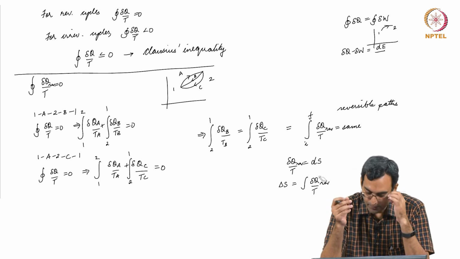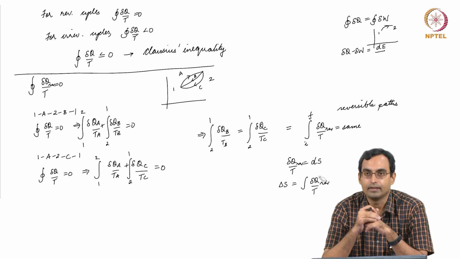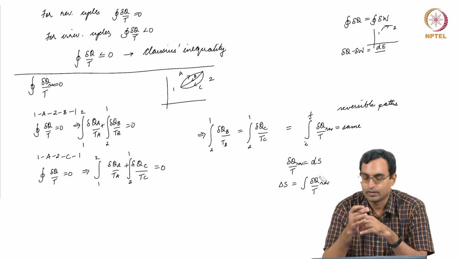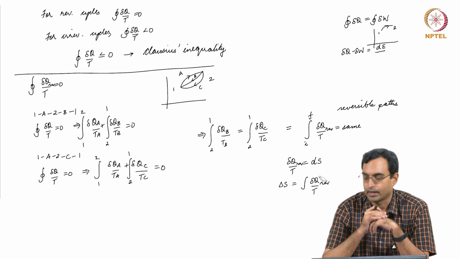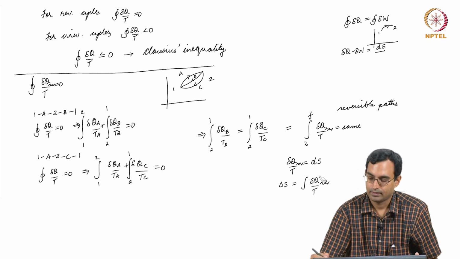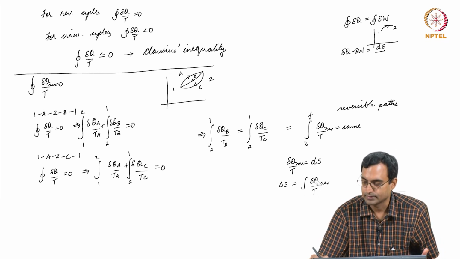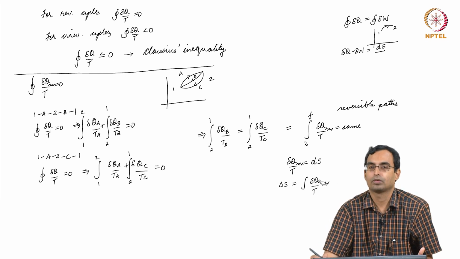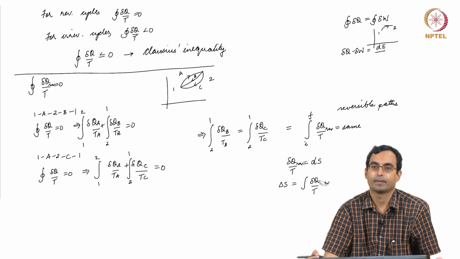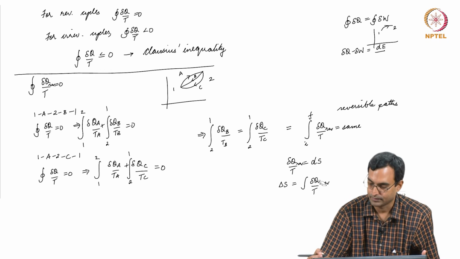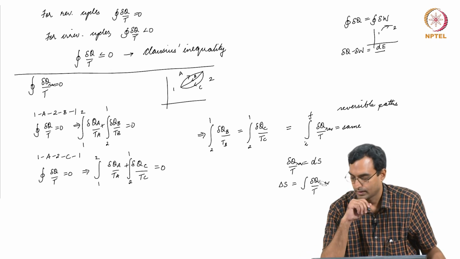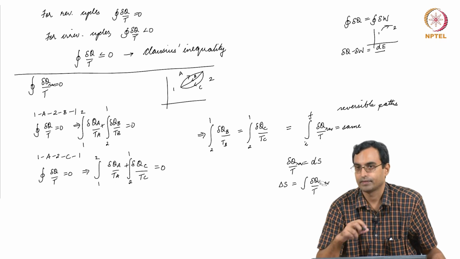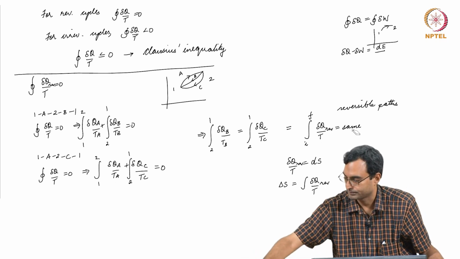This entropy can be defined in many ways in different fields. It is also defined in different ways in, for example, statistical thermodynamics. In the classical thermodynamics we are looking at, essentially it is the ratio of the heat transfer to the temperature at which it was transferred. So, for the moment we will stick to this, we will see more versions of this as we go ahead.